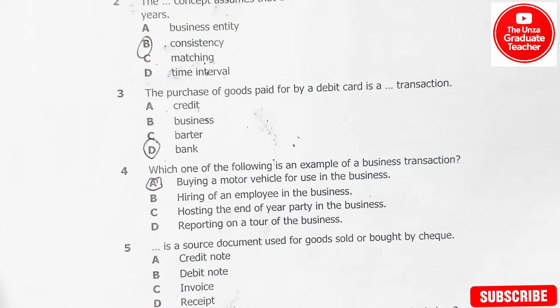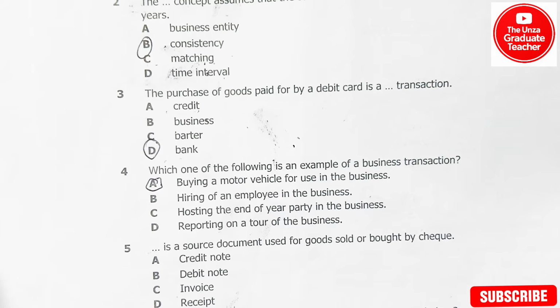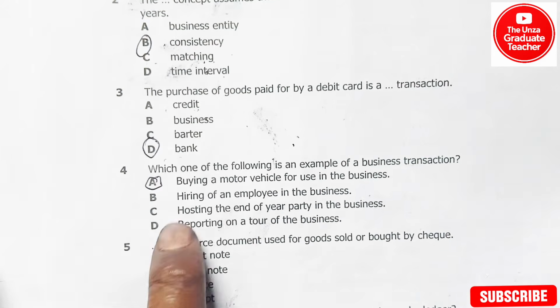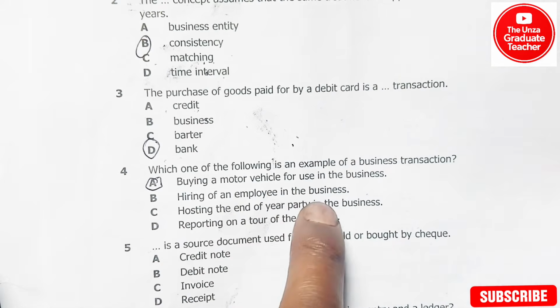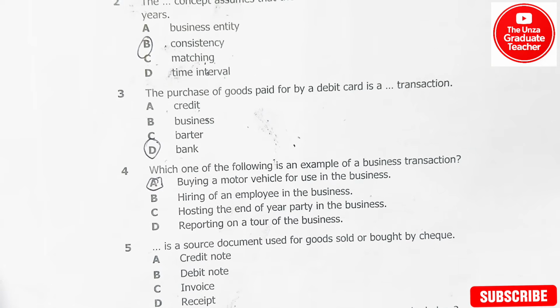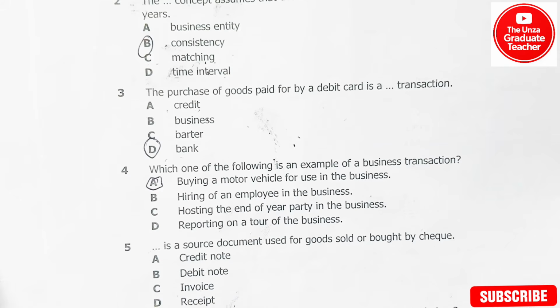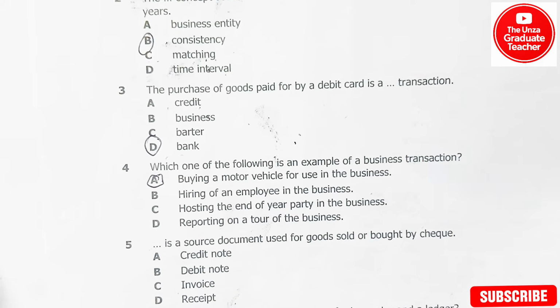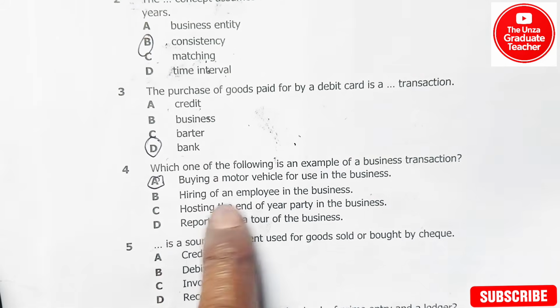But when you talk about B, hiring of an employee in the business, one thing to understand about this one is that this is an event but not a transaction, until wages are paid, then it becomes what? An expense. So this one can never be the answer.